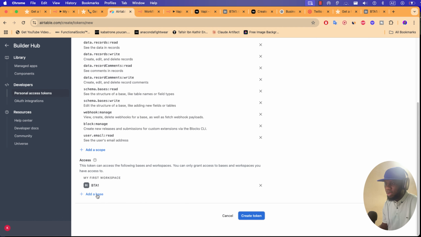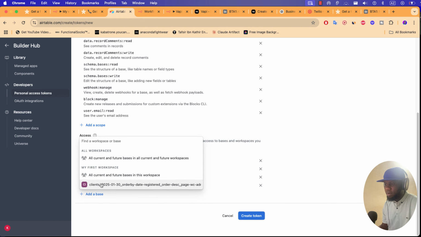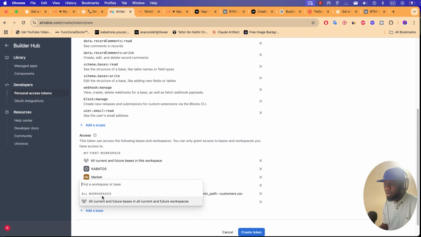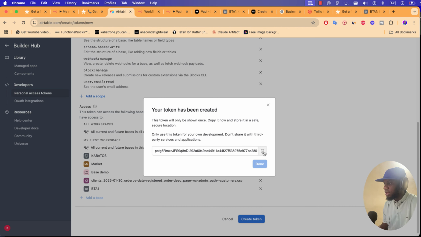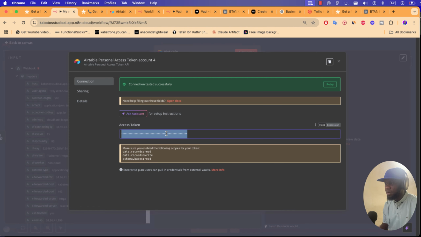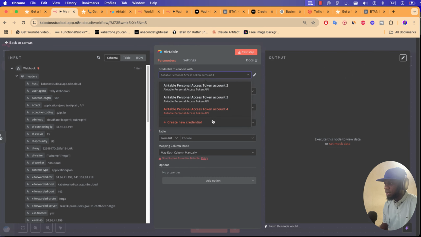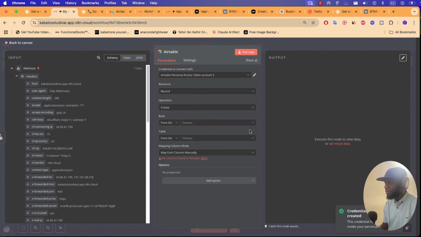This here, and this is the data. Or you can add all databases you have in your Airtable, select all. After that, click on create token, copy this token code, go to your N8N and paste it here. Let me put a new credential and paste it here and save it, and it's done.